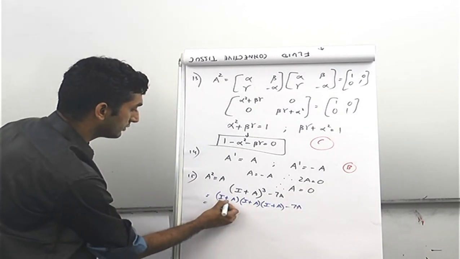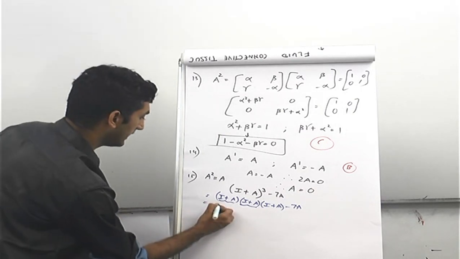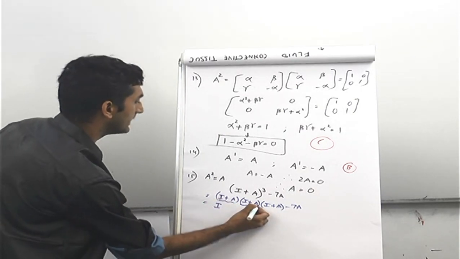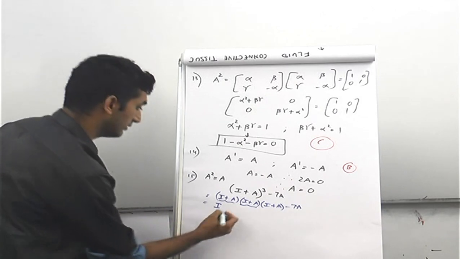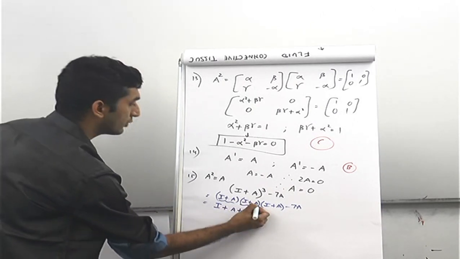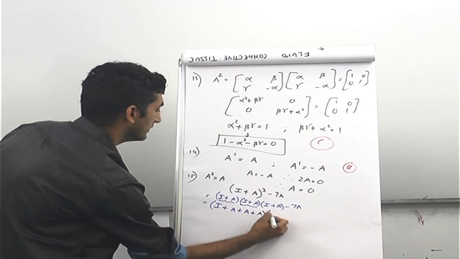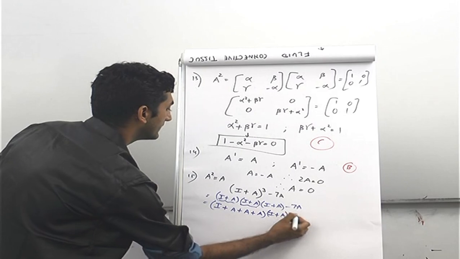Now when I expand this, I into I will give me I square, which is just I. I'll write this as it is. I into A is A again, so plus A into I, A again. A into A is A square, which is A again. This into I plus A minus 7A.